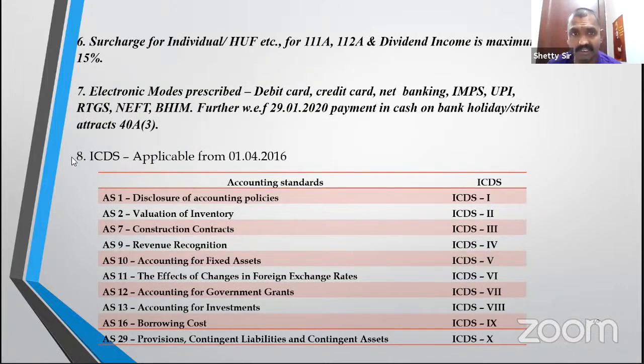Surcharge, this is a special point I said. On individual, HUF, for 111 income, 112 is short-term capital gain and equity share, UTI unit, 112 is long-term, and dividend income, the maximum is 15%.